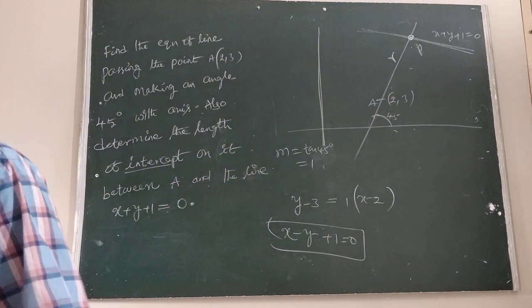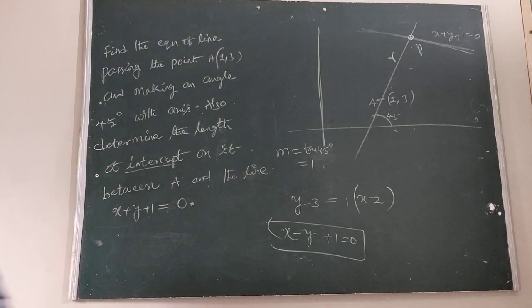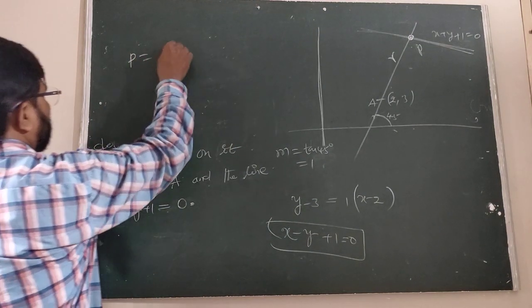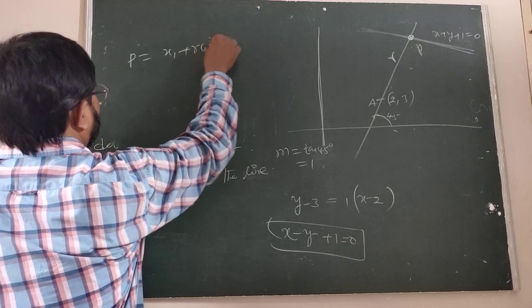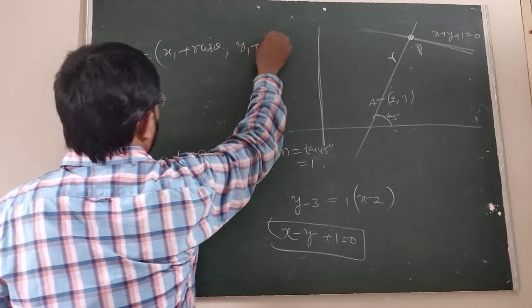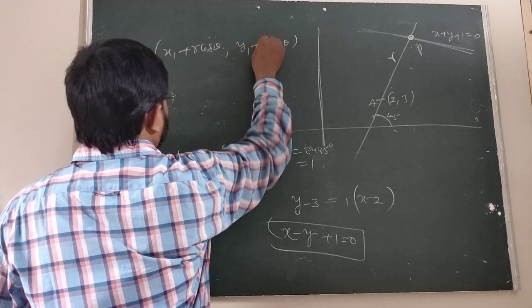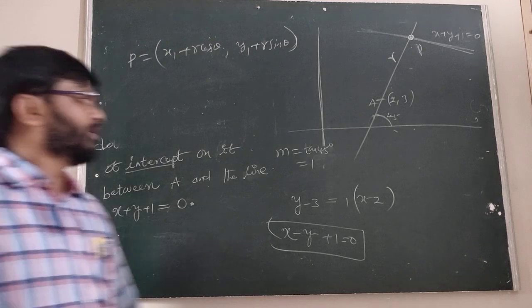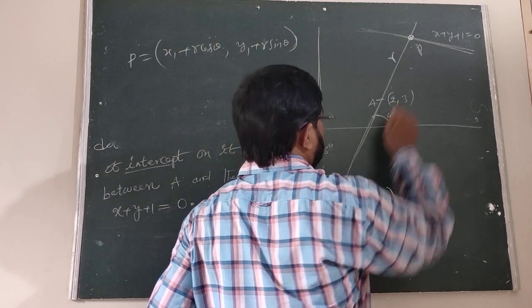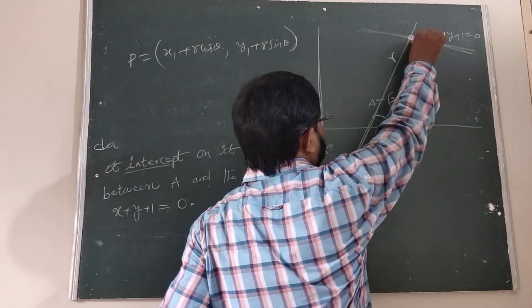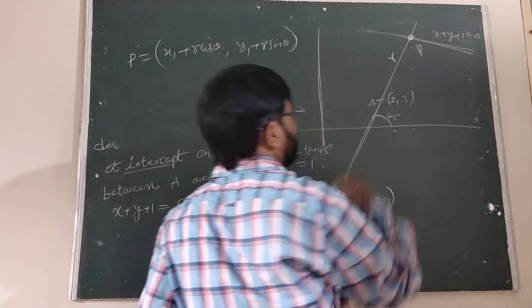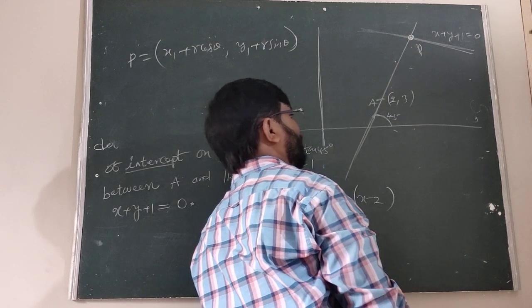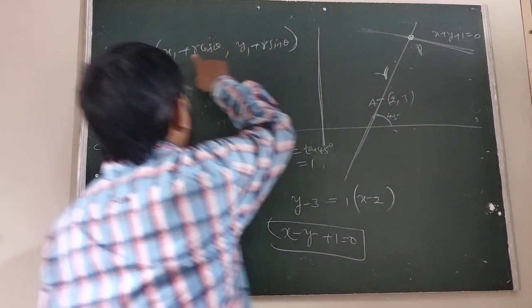P is x1 plus r cos theta and y1 plus r sin theta. How to write P: P equals x1 plus mod r cos theta, y1 plus mod r sin theta. In the case of a point at a distance, we have to find the points. So here A is a point at a distance r, and another point is also there at equal distance. But when we have to find only the distance, we can take only the r.